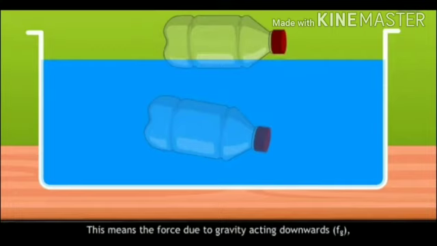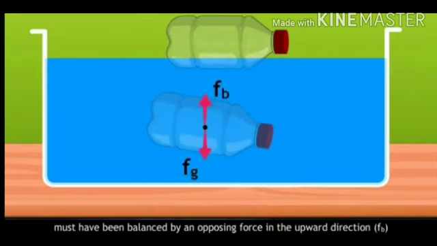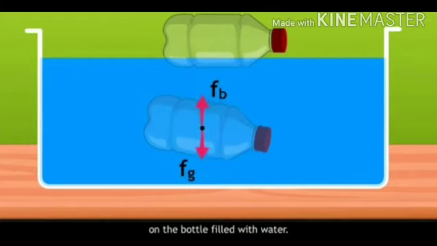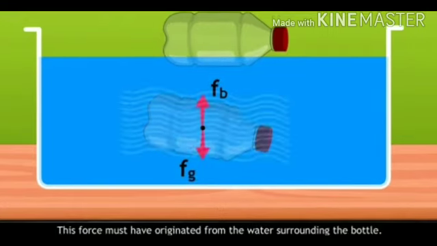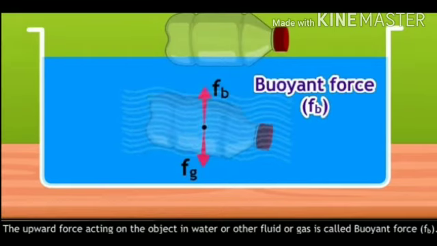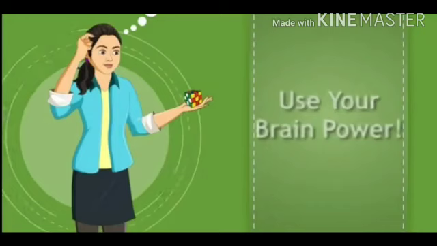This means the force due to gravity acting downwards, Fg, must have been balanced by an opposing force in the upward direction, Fb, on the bottle filled with water. This force must have originated from the water surrounding the bottle. The upward force acting on an object in water or other fluids or gas is called buoyant force, Fb.